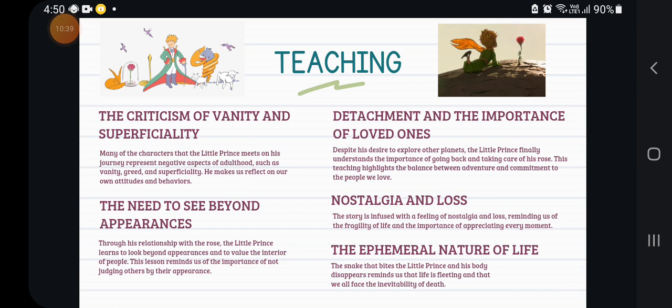But the little prince sees something he loves, because he takes very much care of his rose. He doesn't care about other things, like money. He only takes care of his rose.